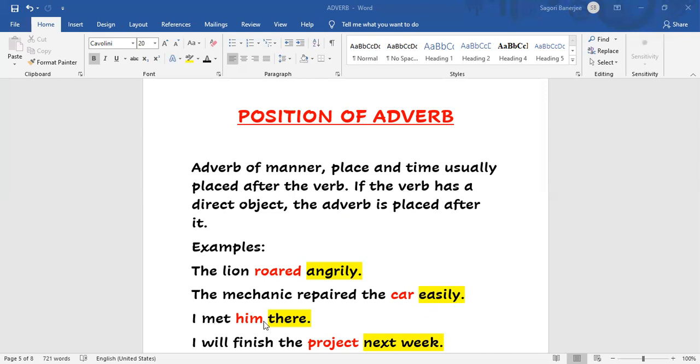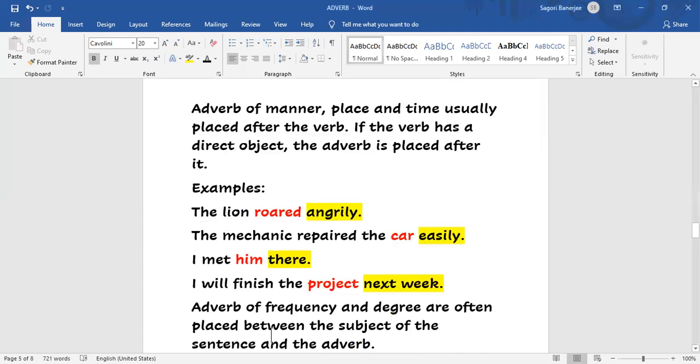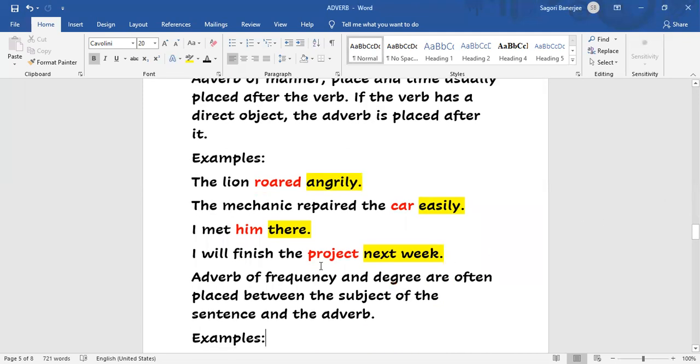Consider the third example, same. Met is the verb, him is the object. So this adverb of place, there, has come after the object. Now coming to the next example: I will finish the project next week. Similar thing: project is the direct object, will finish is the verb. And as there is a direct object, next week, the adverb of time, has come after the object.